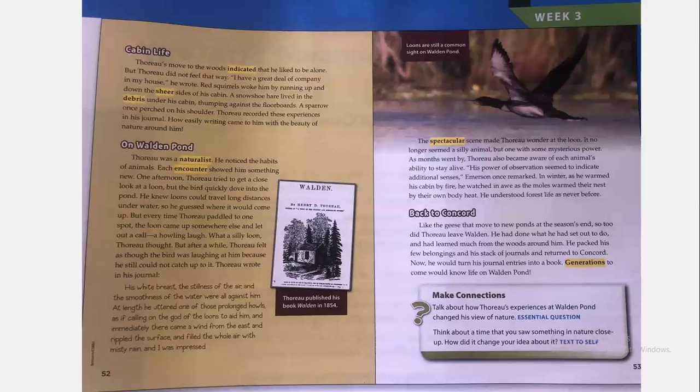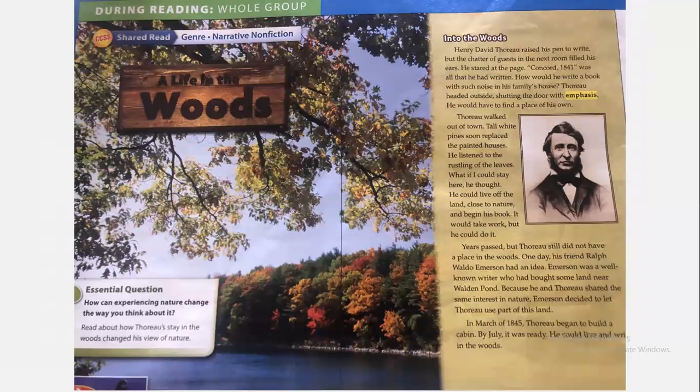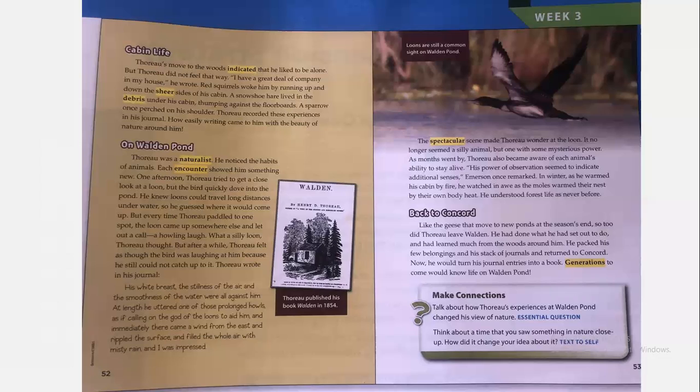All right. So this is the story of how Thoreau moved to the woods to write his book. He saw nature in a different way. He is a real person, okay? Ralph Waldo Emerson is also a real person, so these are all real people and events, and they are told in story form. So we take these facts and information and we create a narrative out of it.